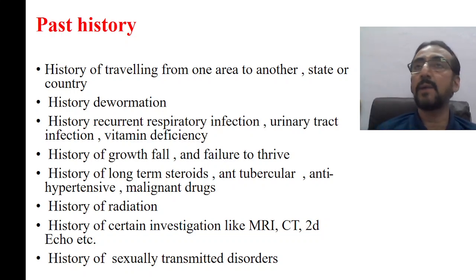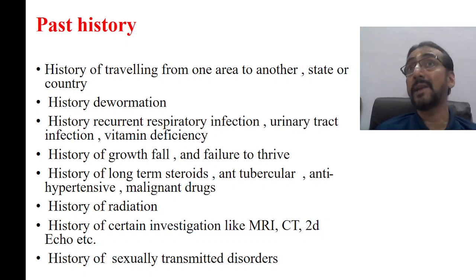Okay, so history of traveling from one area to another has to be considered. Similarly, history of dewormation is also important in children. As far as children, antihelminthics or dewormation therapy, whether it is given or not, because worm infestation is quite common in children. Okay, so we know that it is one of the routine prescriptions whenever a child comes to you. Every 6 months usually we will go for dewormation.